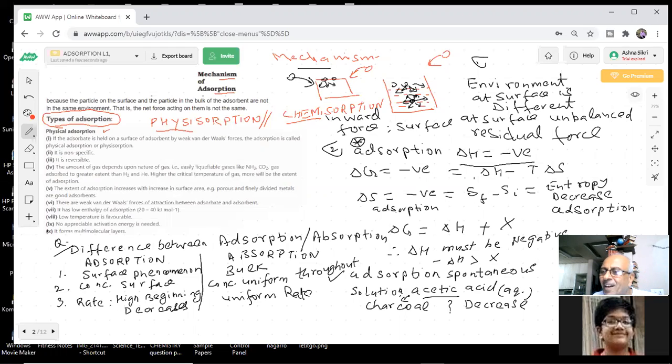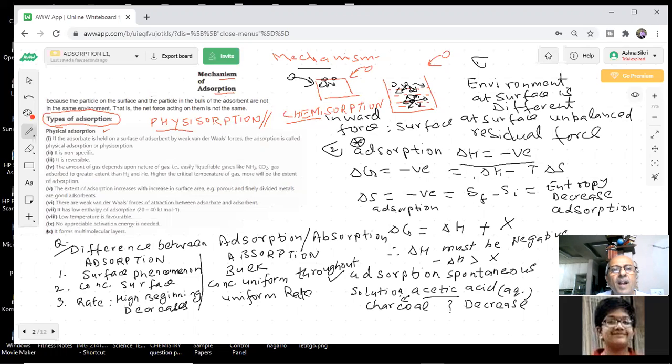What is adsorbate? Sir, adsorbate is a substance which is adsorbed on the surface, gases from the atmosphere. You got it? Definitions are given in the paper, and that also was written wrong. So you can see that we get doubts. If we have not understood, we will be in doubt all the time.